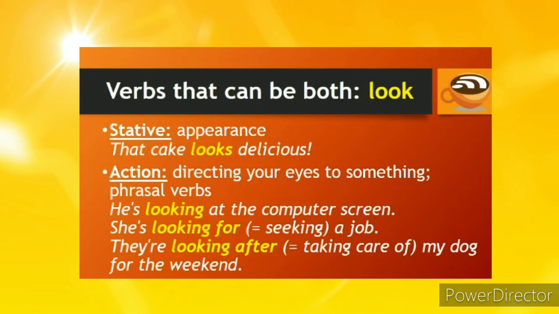Look is another verb that can be both stative and an action. Look is a stative verb when referring to something's appearance. For example, that cake looks delicious. Look is an action verb when talking about directing your eyes to something, or in phrasal verbs.